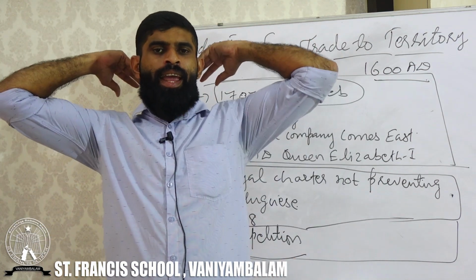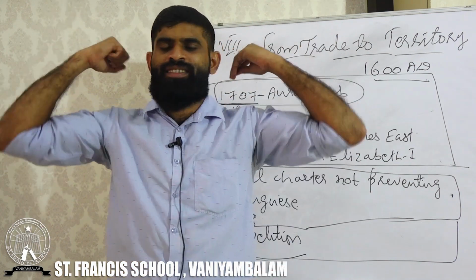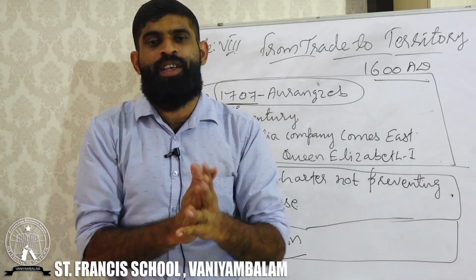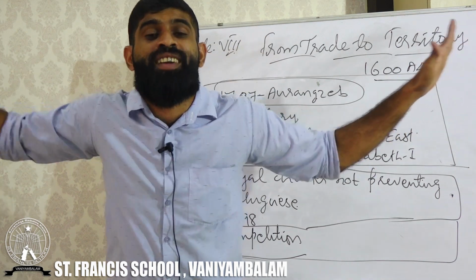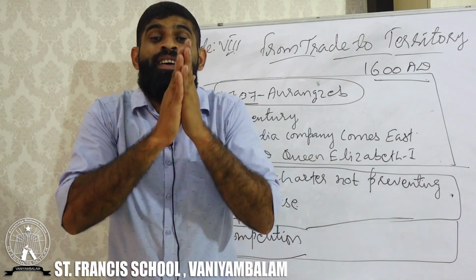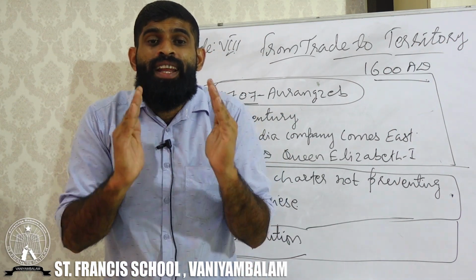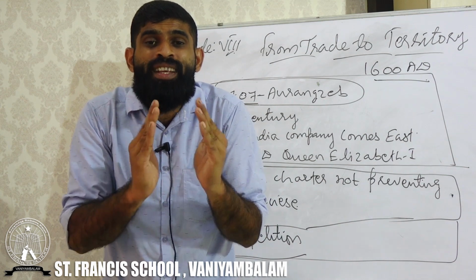European countries came to India with the target of extracting maximum resources. But when they reached our country, the situation was entirely different, and it was not easy to collect Indian made commodities at cheap price.